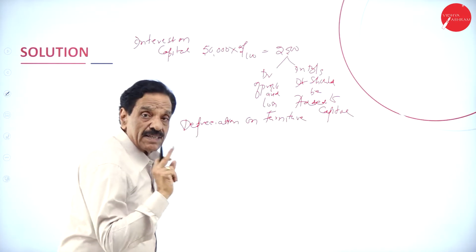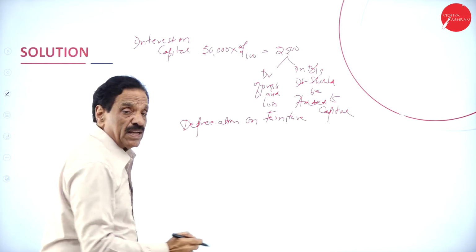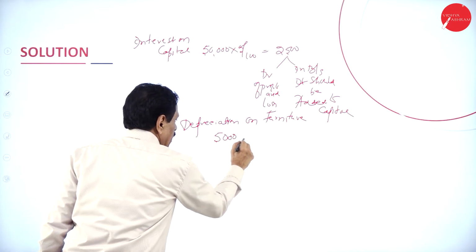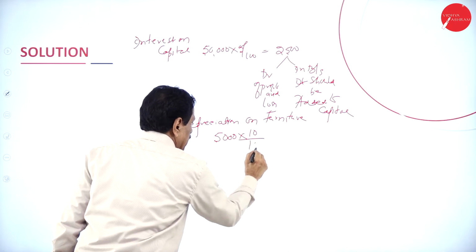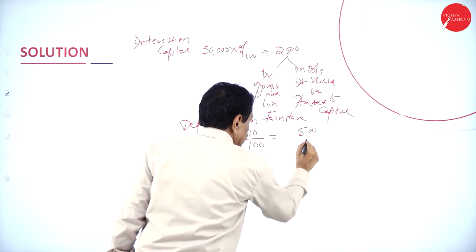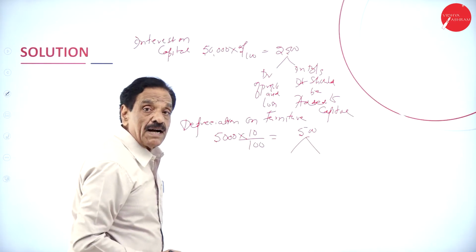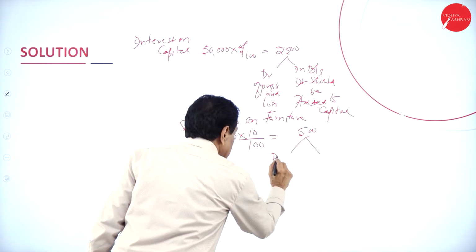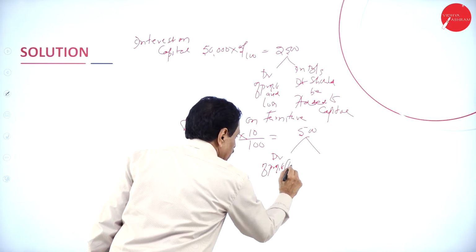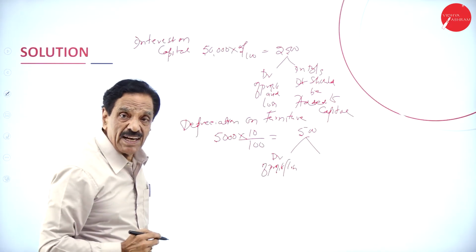What's the value? 5,000, the real value. How much has come down? 10%. It will come to 500 rupees. Where will it come? Debit side of profit and loss. First, debit side of profit and loss.